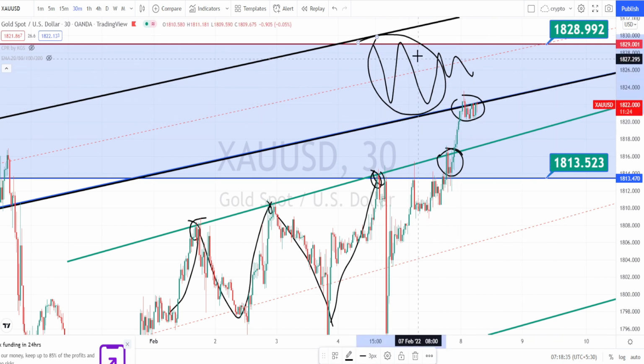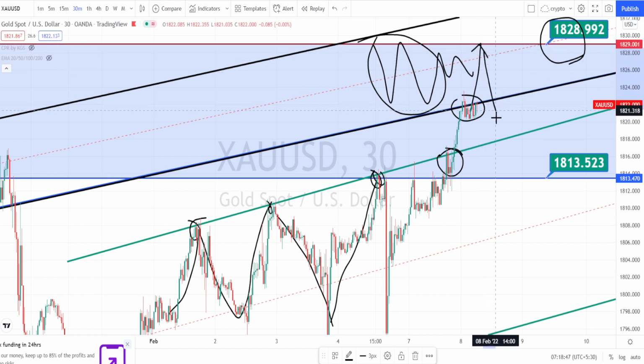Even if the price action breaches this resistance area, we have the higher time frame resistance levels also. So we can expect the price action to go and test this resistance level and bounce back and take support on this green support line. Let us mark the support and resistance levels.